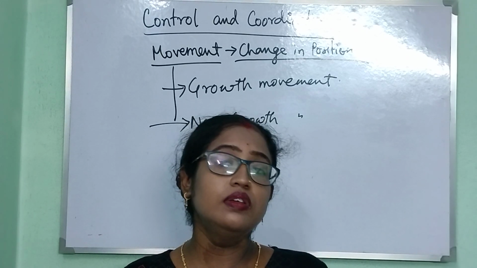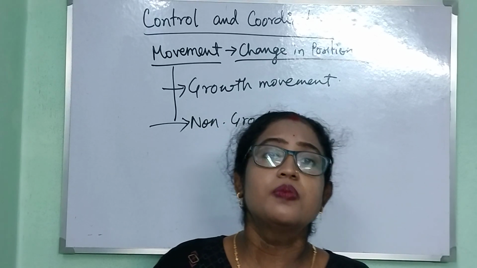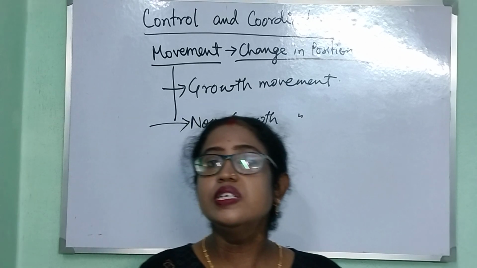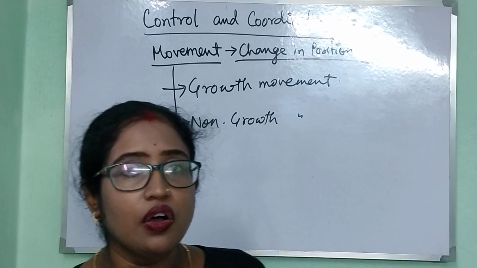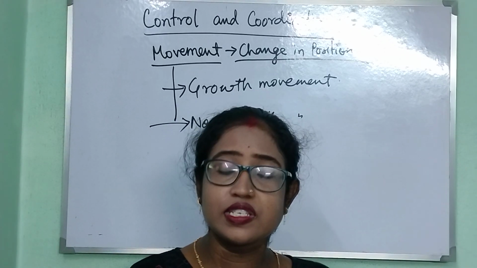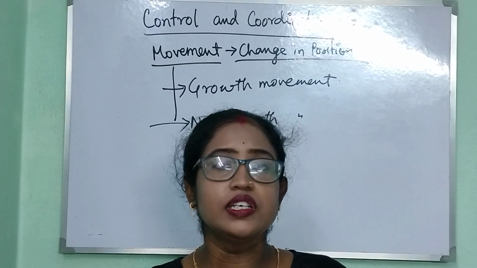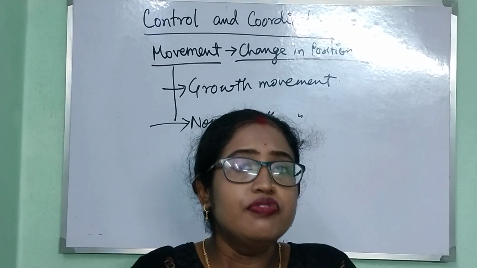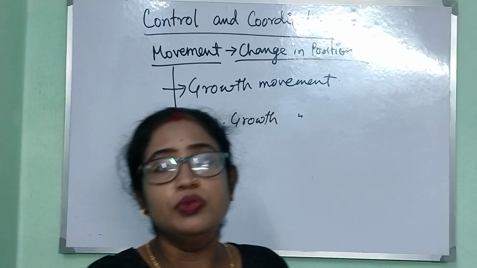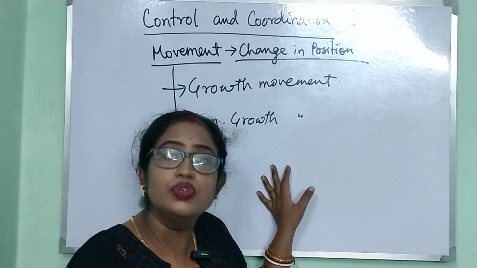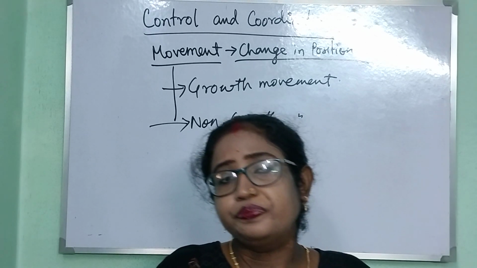Some small plants like Chlamydomonas or Volvox change their position because they are unicellular plants, so they change position when stimuli occur. I will tell you later what is stimuli. Then the touch me not plant. If you touch a touch me not plant, then its leaves will fold. So these are the category of non-growth movements. It is not related to growth, it is related to something else in nature.